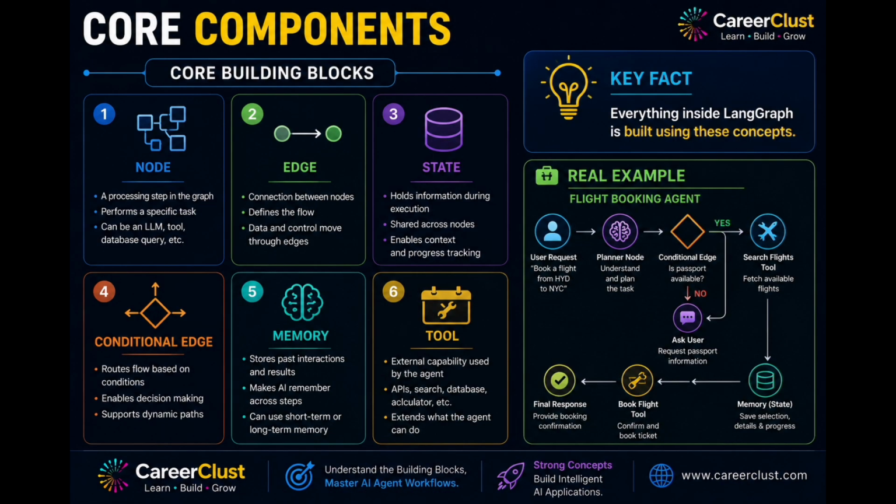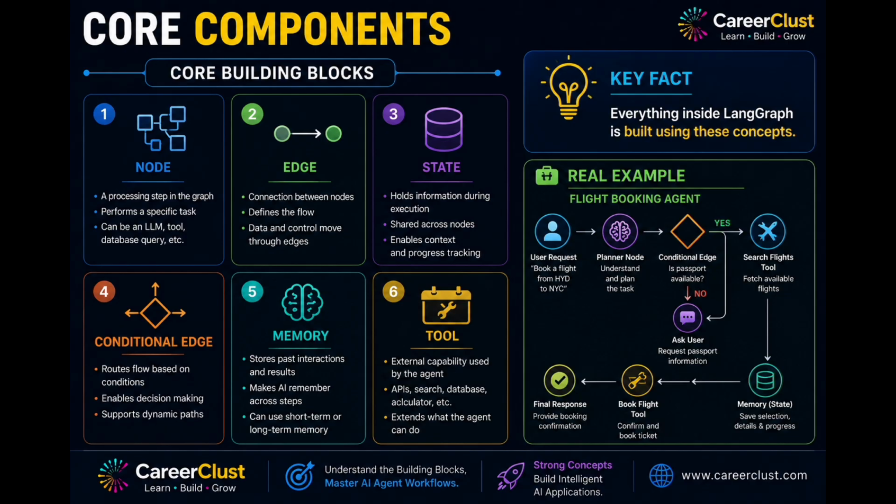Now let's understand the 6 building blocks of LangGraph. First, we have nodes. Every node represents a task. It could call an LLM, search a database, invoke an API, or execute Python code. Next are edges. Edges connect nodes together and define how information flows through a graph. Then comes state. State acts as the memory shared across all the nodes. It stores information, tracks progress, and keeps the workflow consistent.